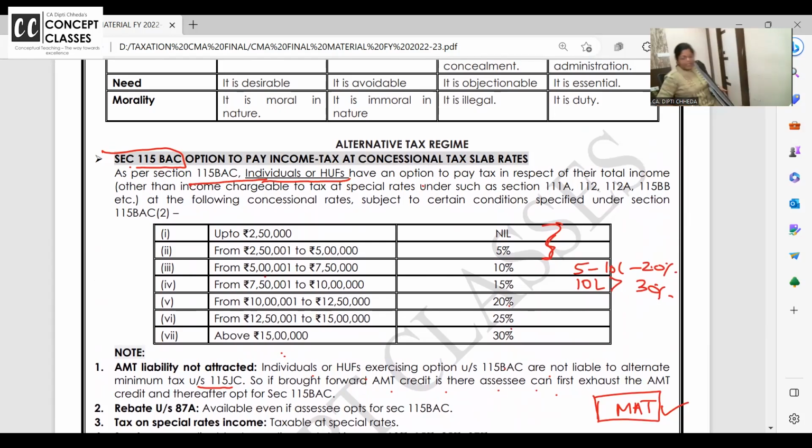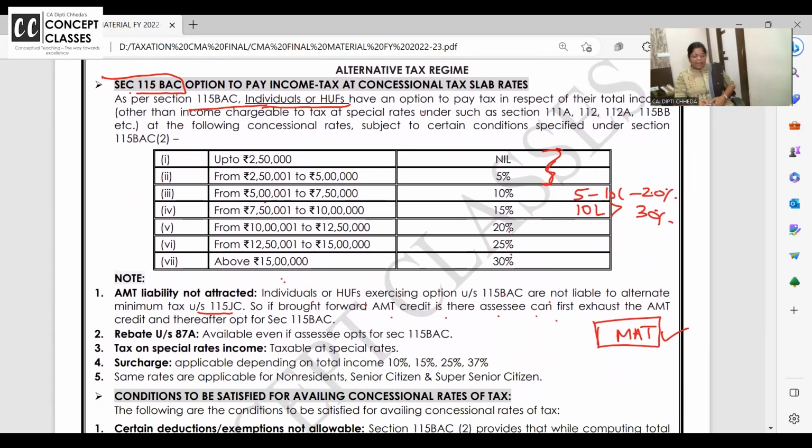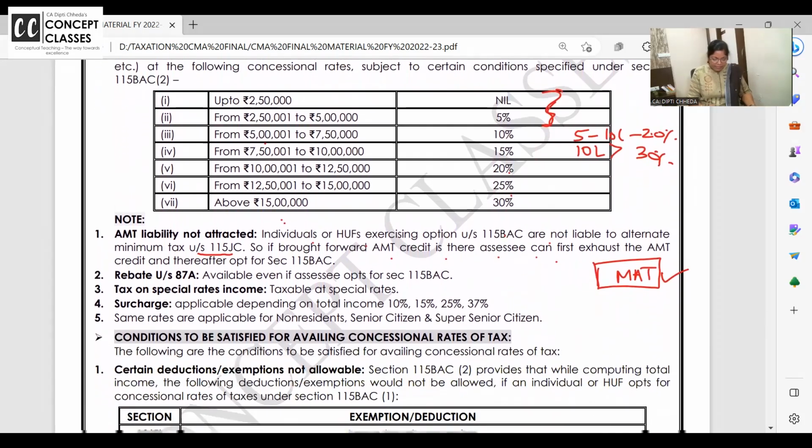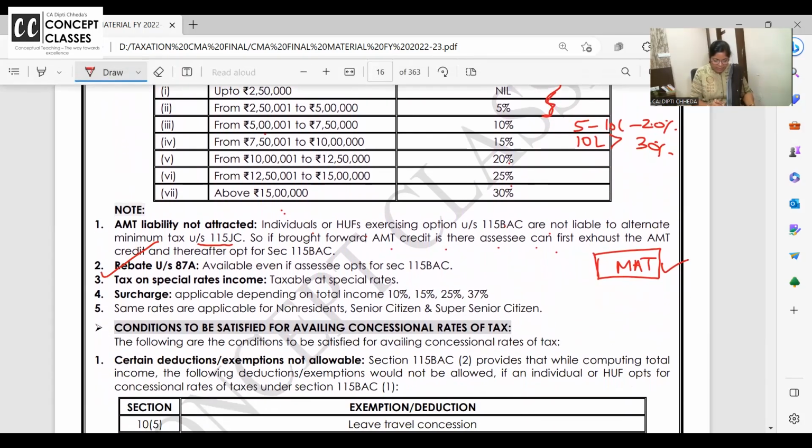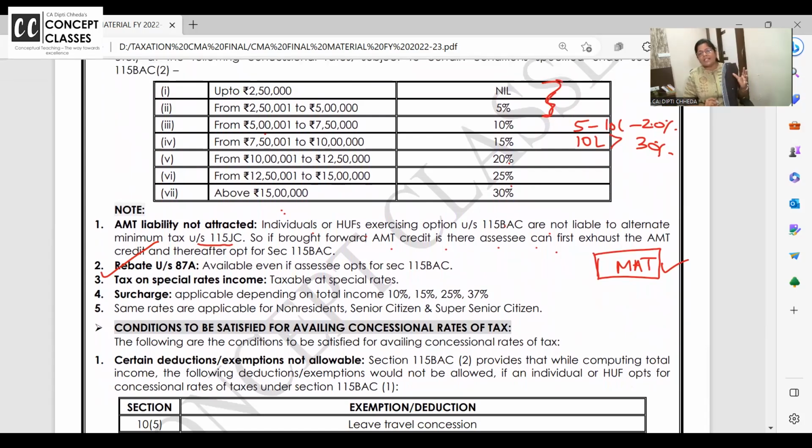And will the individual and HUF get rebate in the new tax regime or alternative tax regime? Answer is yes. Acha, what about special incomes? You remember in the last class I have told you, dear students, special incomes are chargeable at special rates. For example, lottery at 30% and long-term capital gain and so on.